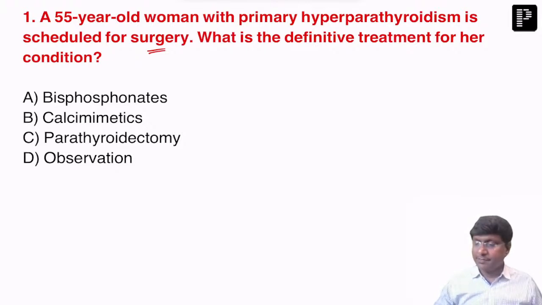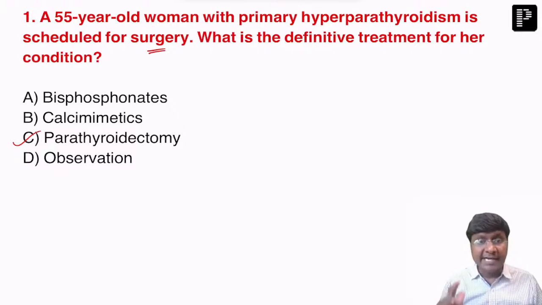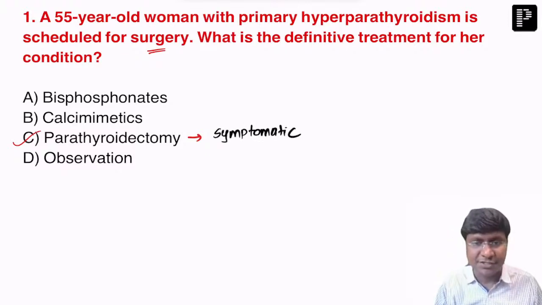Yeah, very good, Dr. Deepal. So in primary hyperparathyroidism, the treatment of choice, the definitive treatment, is parathyroid adenectomy, right? And this parathyroid adenectomy should be done especially in symptomatic patients. And this is also the treatment in patients with significant hypercalcemia who are asymptomatic.